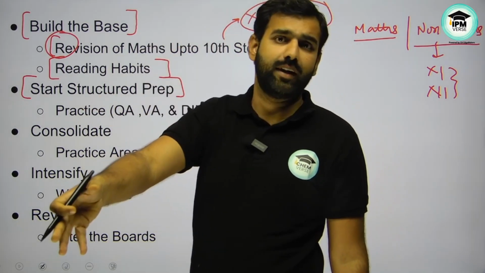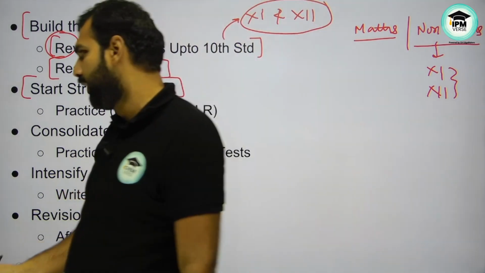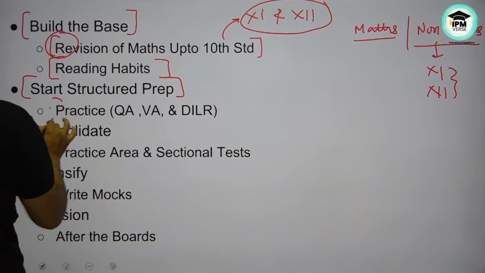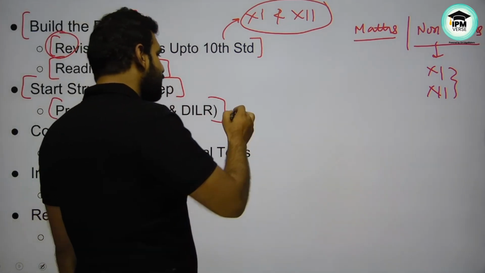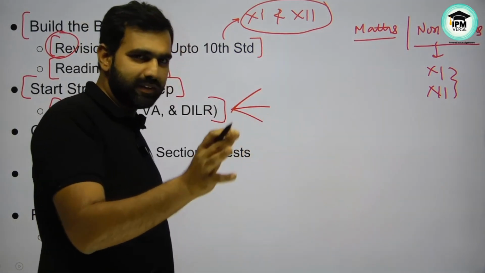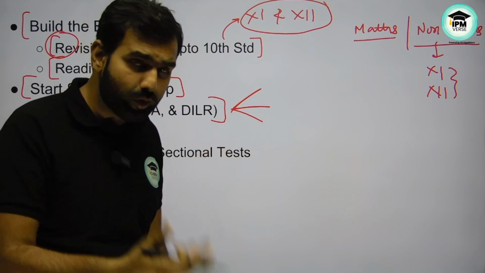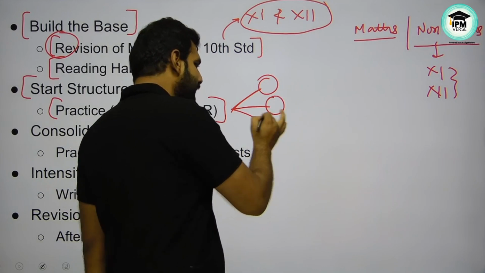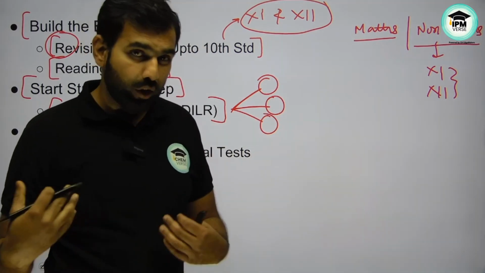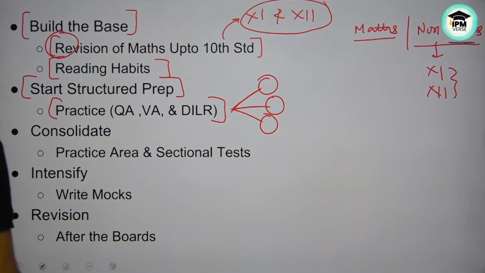So you go up to that level, you unlock your potential basically. Now when you have practiced a lot of questions from QA, VA, DILR, that means you have covered the basics. Now you know the concepts, now you can solve the questions, you can attempt the questions, and yes, you have attained a certain level of expertise in all the domains, in all the chapters.